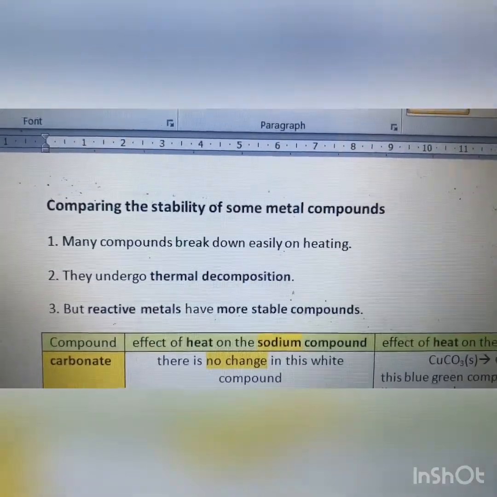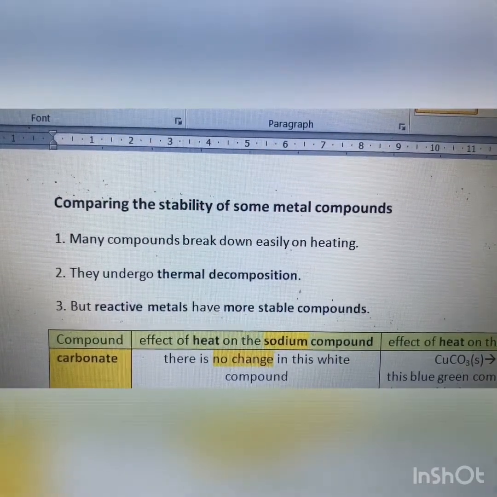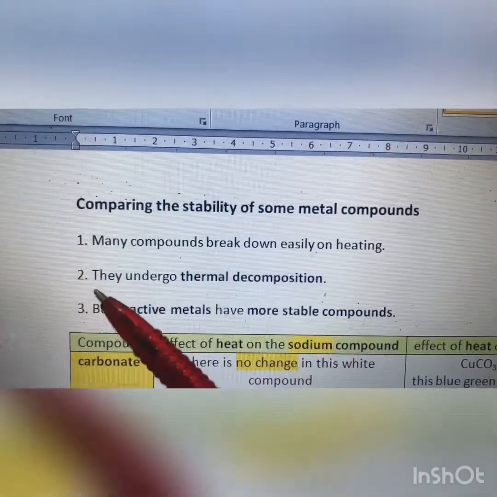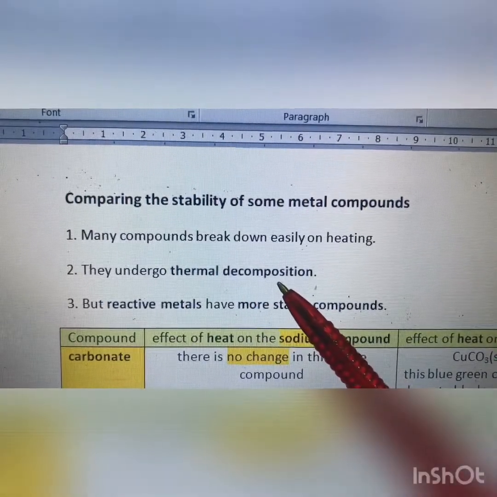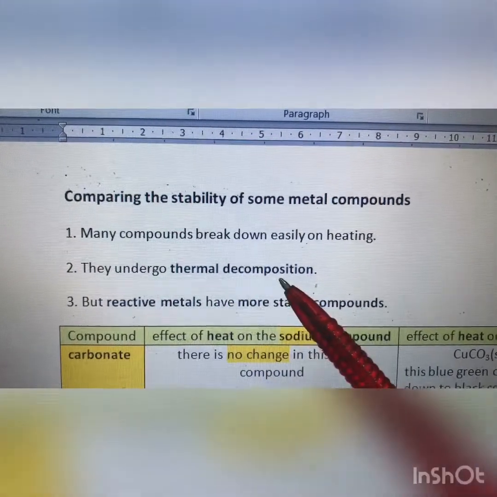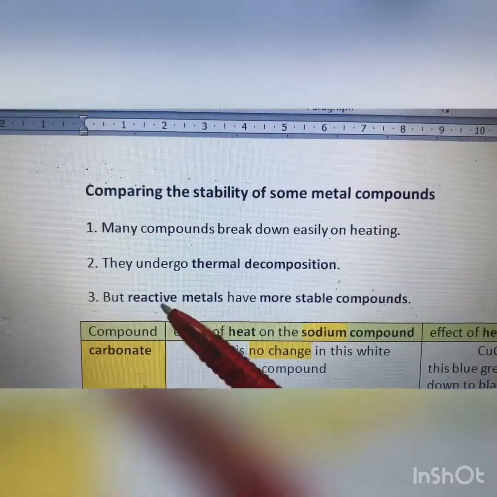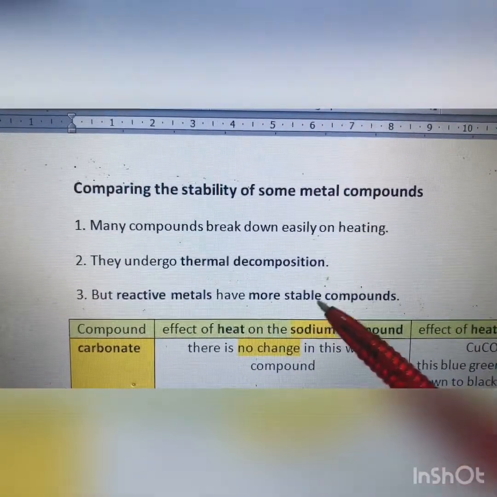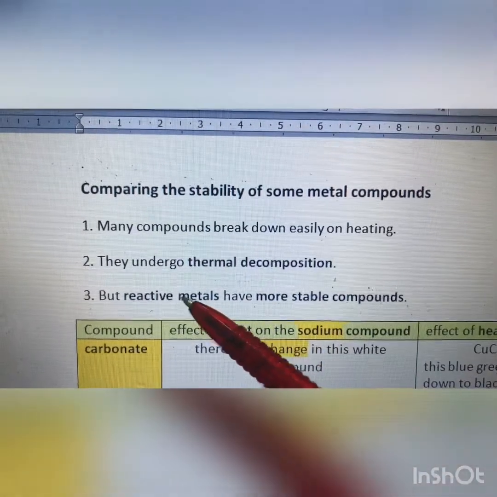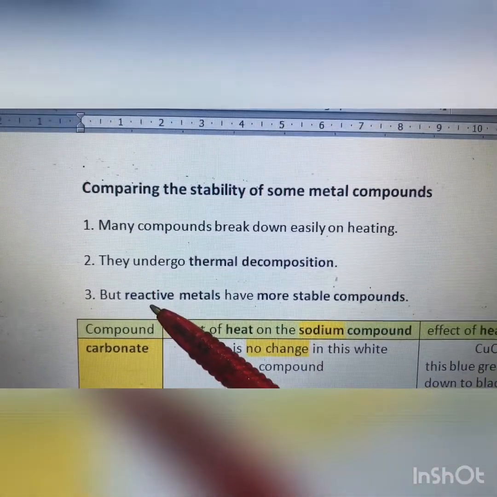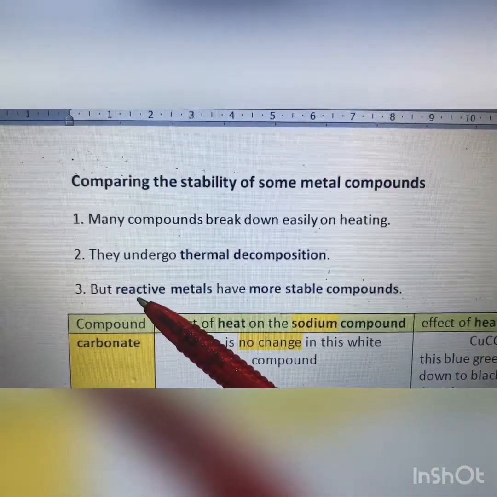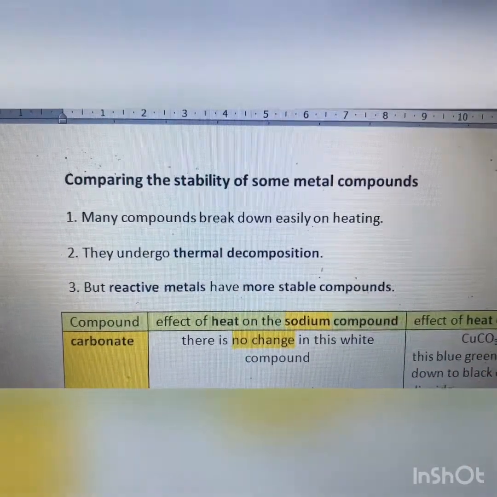The next topic is comparing the stability of some metal compounds. So they undergo thermal decomposition, use heat to decompose and see how it is. So number 3, more reactive metals have more stable compounds. If the metal is reactive, no matter how you heat it, it will still be in the form of that compound.